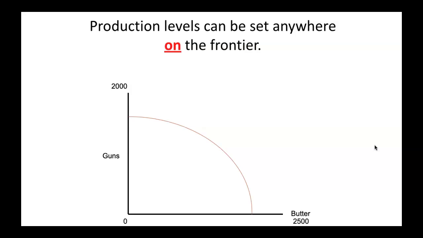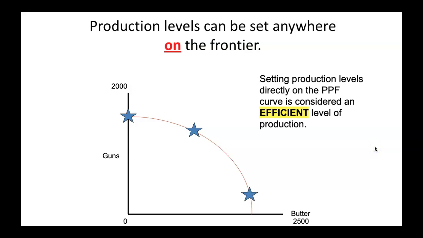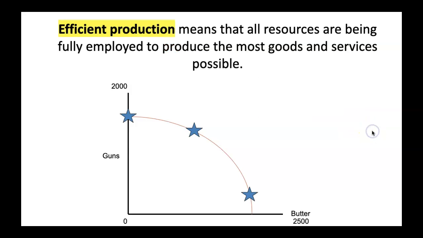Now, production levels can be set anywhere on the frontier. So this point, this point, this point, this country can set production levels here. And in fact, setting production levels directly on the PPF curve is considered an efficient level of production. Efficient production means that all resources are being fully employed to produce the most goods and services possible. And you want to get this definition for efficient production in your notes.